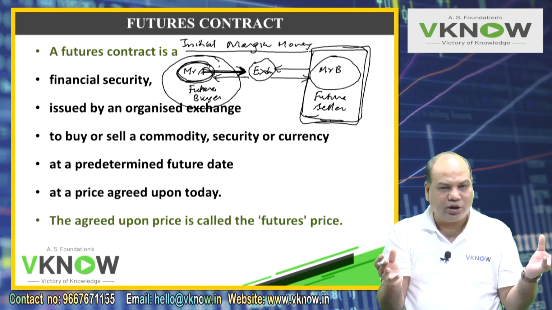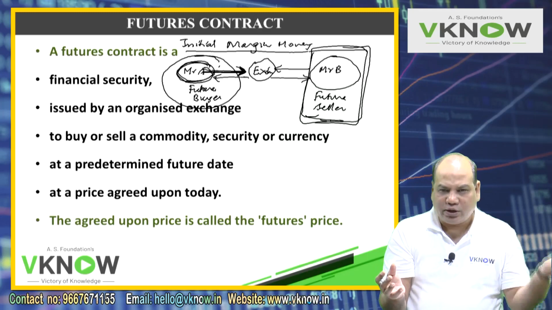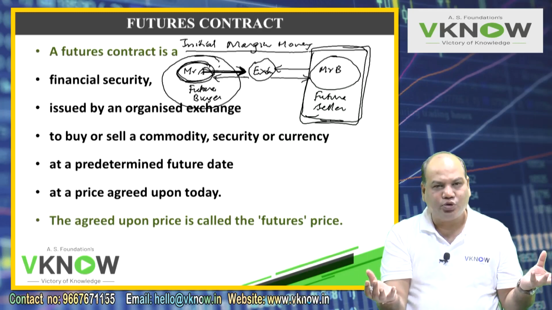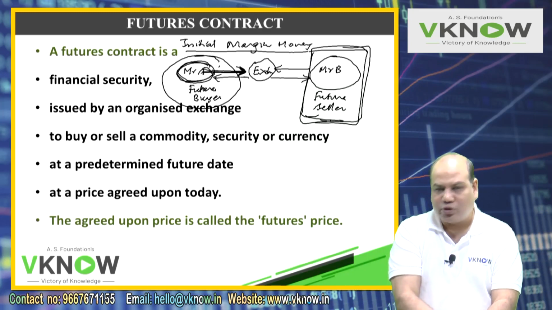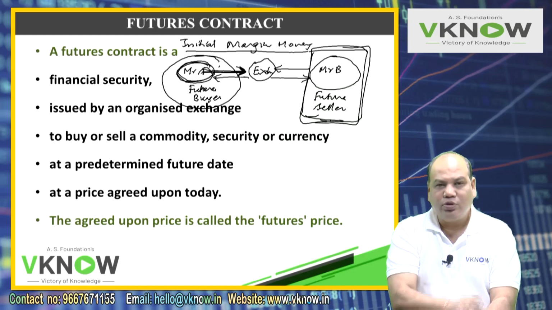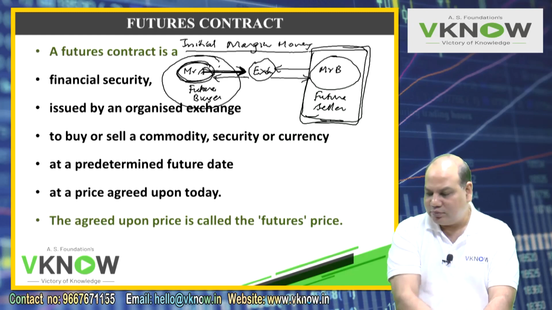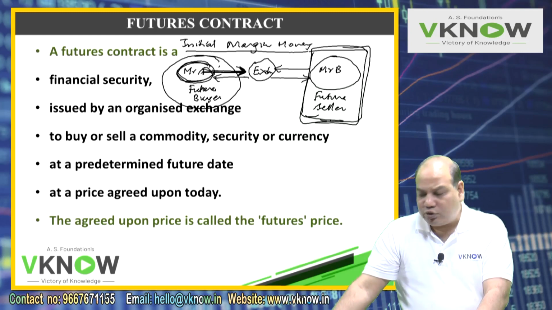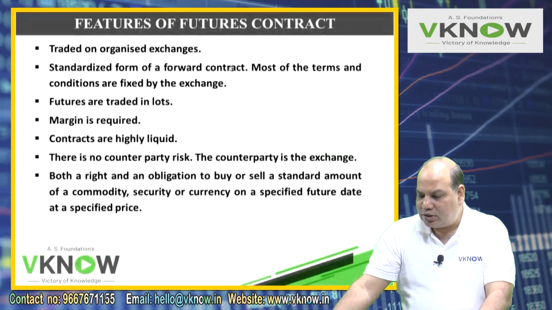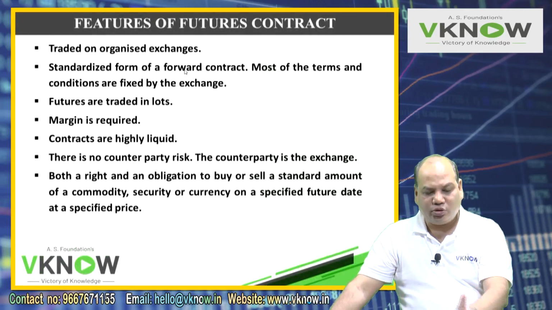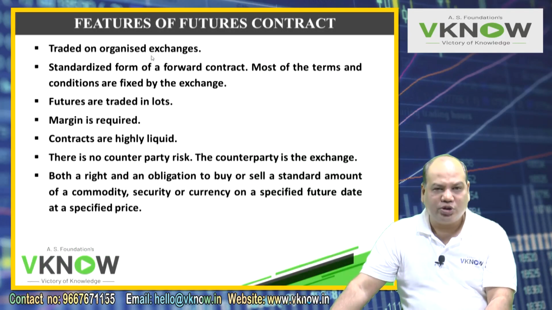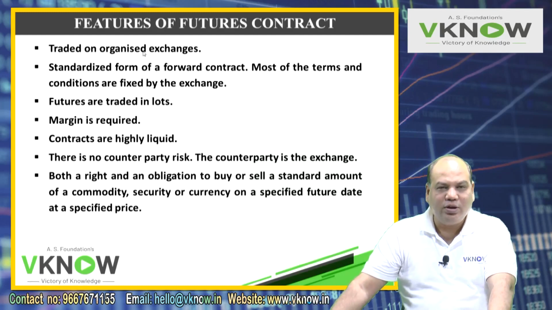So what will happen, whatever is the difference between the price at which you bought the future and the price at which you sold the future, the difference between that is your profit or loss and will be handed over to you, or if it is a loss, will be recovered from you, and your rights and obligations come to an end. So liquidity is also there. You can buy and sell on the same day itself. Why tomorrow? Any time till the future matures, you can reverse your position. Reverse your position means if you have bought earlier, you can sell it. If you have sold earlier, you can buy it.